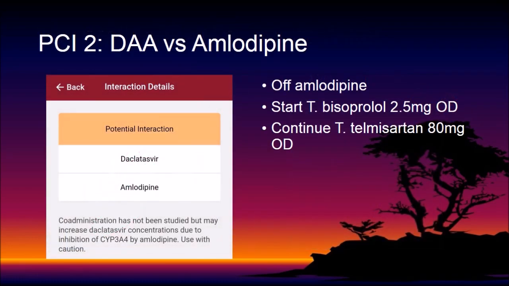The first potential interaction identified is daclatasvir and amlodipine. Amlodipine may inhibit cytochrome 3A4 and subsequently increase daclatasvir concentration. Use with caution. The prescriber decided to stop amlodipine and start bisoprolol tablet at a dose of 2.5 mg once a day. Telmisartan is continued as there is no potential interaction.